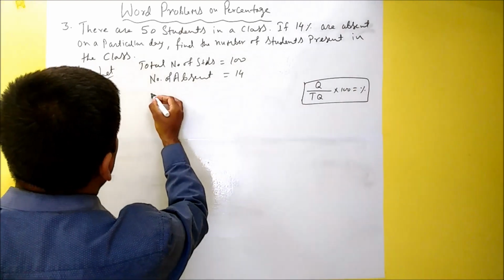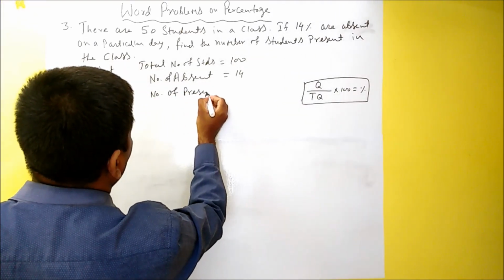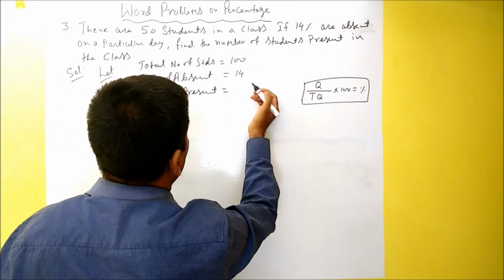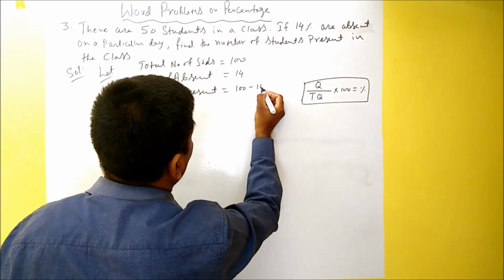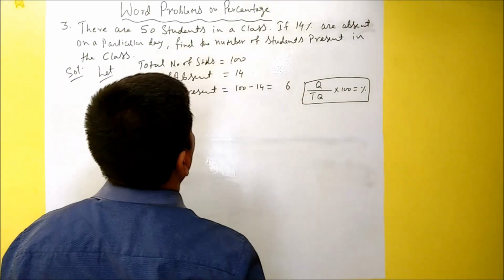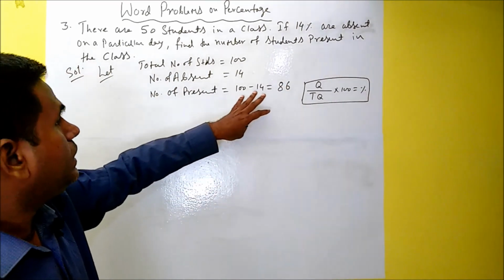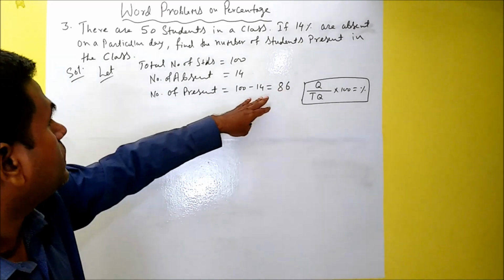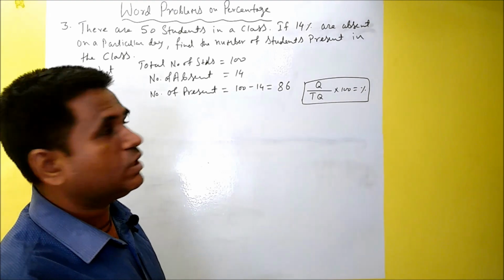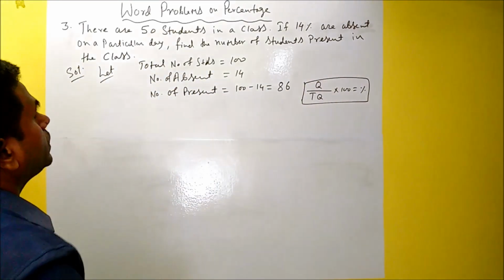Now the number of present, we can do the subtraction here. 100 minus 14: 10 minus 4 is 6 and 9 minus 1 is 8, so 86. So 86 students are present out of 100. We can also say 86 is the percentage of students present in the class.